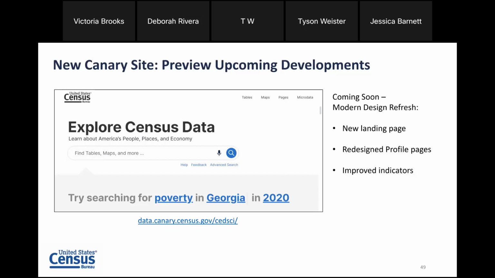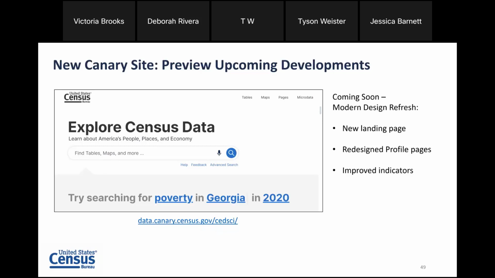So I'm going to visit the site. You are welcome to follow along or visit this at a later time as well and see these updates on your own. Also wanted to mention, as I'm going through this, if you have any comments on things you like about this update or ways we can make it better, we would definitely appreciate if you can put that in the chat. We're going to give you some dedicated time at the end to do so. And if anything pops into your head as I'm going along, feel free to open up the chat and please let us know what you like the most about these updates or what maybe didn't hit the mark for you.